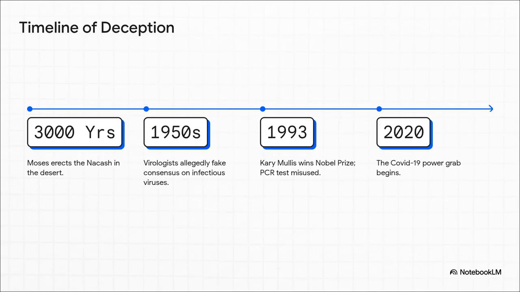To try and validate this immense claim, the author constructs a massive historical timeline, seamlessly weaving ancient religious history with modern virology and current events. His timeline starts 3,000 years ago when Moses supposedly erected the Nakash symbol in the desert. Then, he jumps to the 1950s, where he claims virologists basically faked a consensus to invent infectious viruses. In 1993, the PCR test gets legitimized by a Nobel Prize, setting the stage for diagnostic manipulation. And finally, this all culminates in 2020, which the author describes as a Machtergreifung, a total power grab orchestrated under the guise of a pandemic.